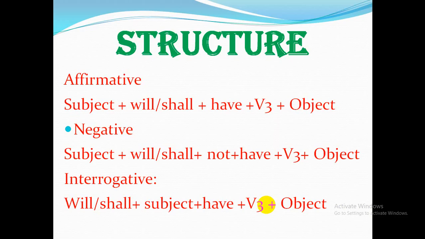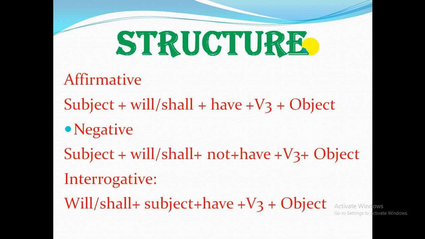Now see the structure: subject plus will or shall, then have, then V3. V3 means the past participle form of the verb. V1 means the main form of the verb, V2 means the past form of the verb, V3 means the past participle form of the verb.